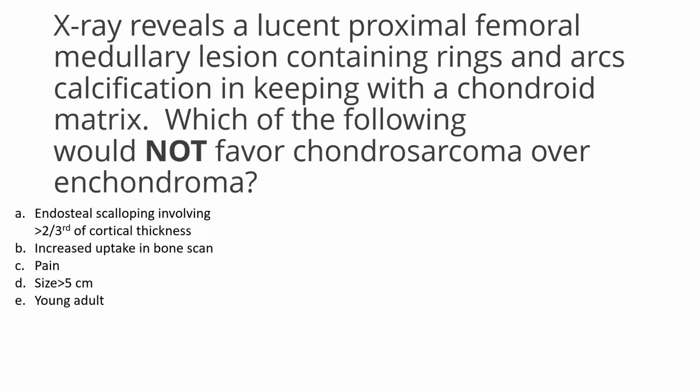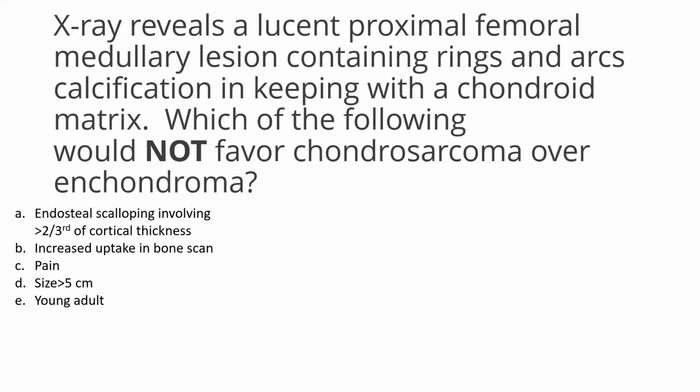Next question. X-ray reveals a lucent proximal femoral medullary lesion containing rings and arcs calcification in keeping with a chondroid matrix. Which of the following would not favor chondrosarcoma over enchondroma? Read the question very carefully.